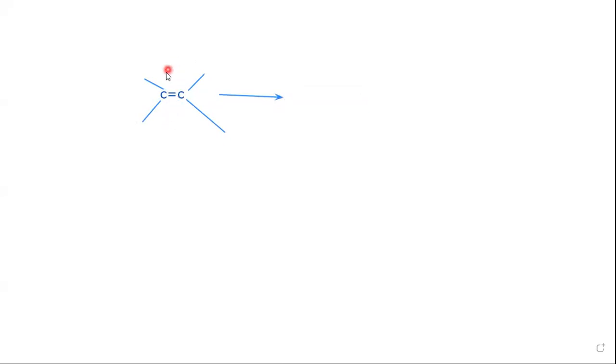There will be the breakage of this double bond. And that's how we will get this: C, single bond, C, right? I'll show this with the help of just these lines. Here we have H, and here we have H.